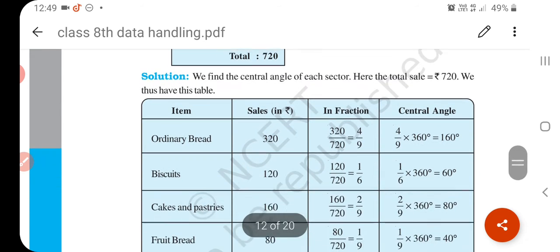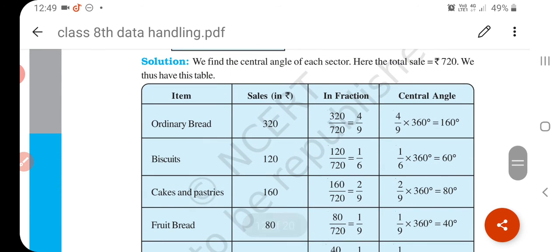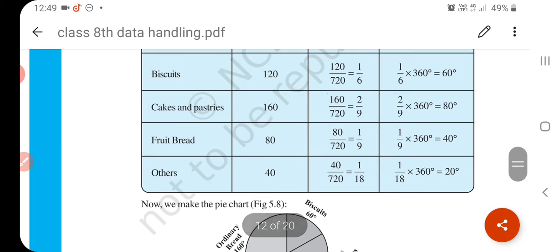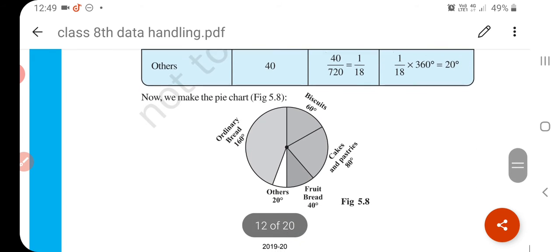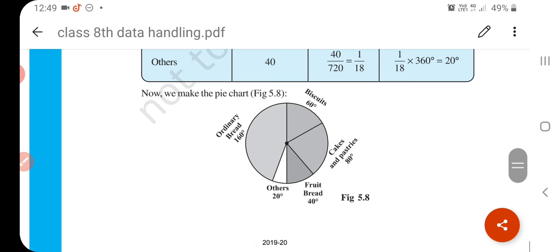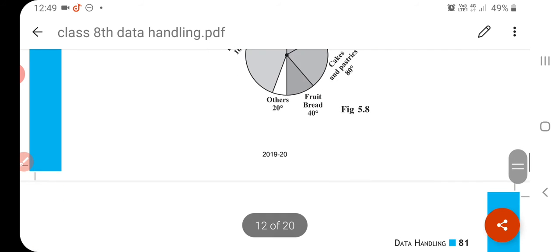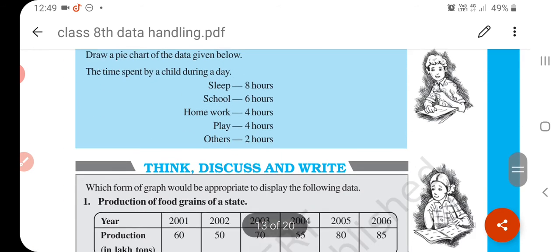Okay, so in fraction, first you have to find the fraction. So first find 320 divided by 720, that is 4/9. Now the central angle: 4/9 into 360, that is 160. Okay, and see the total. If you total it, the total angle will be 180. Oh sorry, 360. The total angle will be 360. Now you have to draw the pie chart. Understand? This way you have to draw a pie chart.